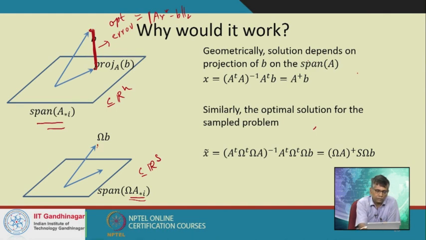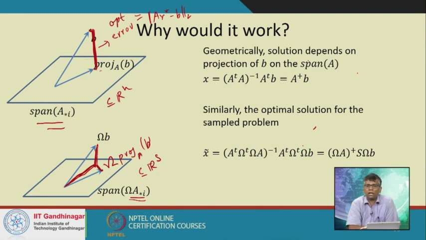If this was really the projection of b on A, and this is omega times the projection of b on A, the optimal projection might be somewhere a little different than the previous point. But the point is that all these perturbations are fairly small.